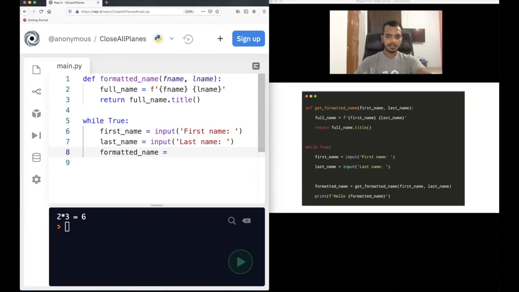Equal to. In this case, this line will go to two lines. This is the function call I am doing, formatted name. I will pass the arguments also here, f name and l name. Actually, this is the same line, right? Both are on line number 8. I do not have any width here, so it got something like this. On line number 10, I will write print hello.